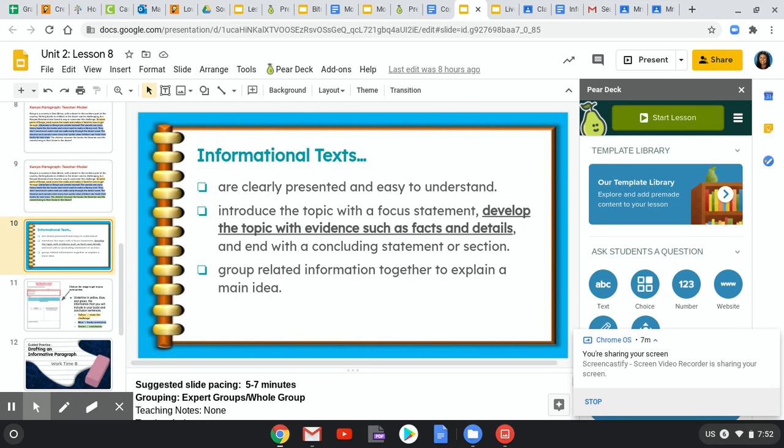All right, so when you're writing an informational text, they are clearly presented and easy to understand. They introduce the topic with a focus statement, develop the topic with evidence such as facts and details. That is what we're doing today. And end with a concluding statement or section. Group related information together to explain a main idea.